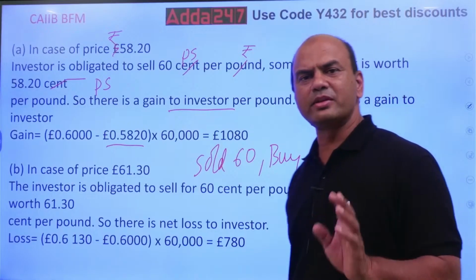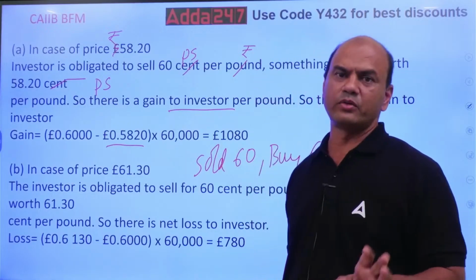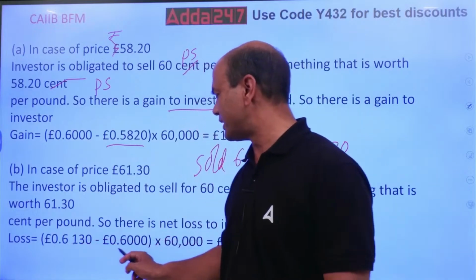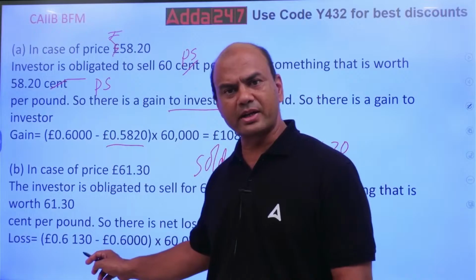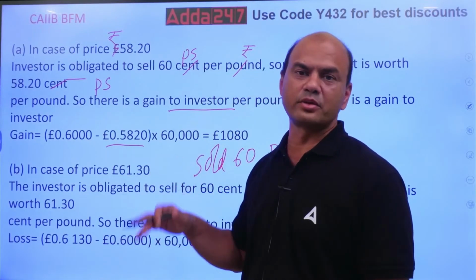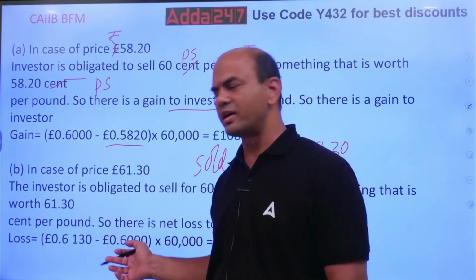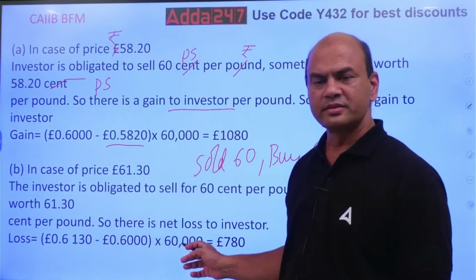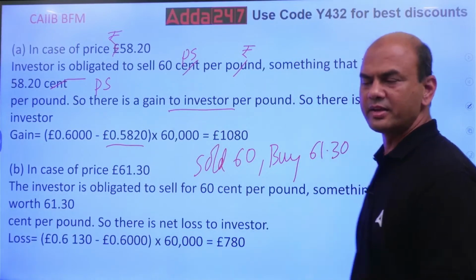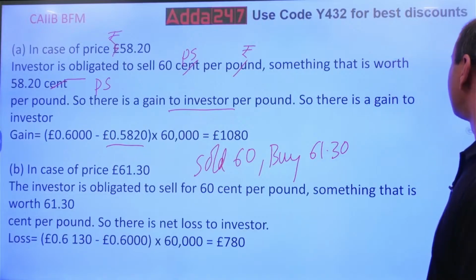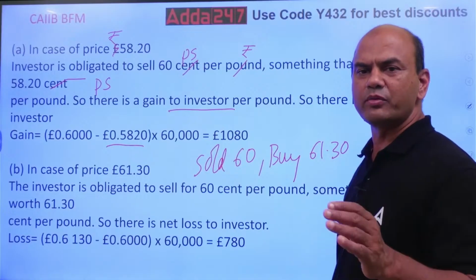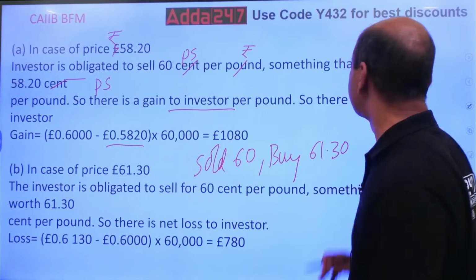Isn't it? The simple logic is, at what rate do I buy and at what rate do I sell? Got it? So 0.6130 minus 0.6, subtract it, divide by 100 because this is cents and this is pounds, or this is paise and this is rupees. Then multiply it with 60,000. The zeros will go, and what remains is 780. Okay? Got it everyone? Clear? The simple calculation is at what rate you buy, at what rate you sell, and that's the difference.